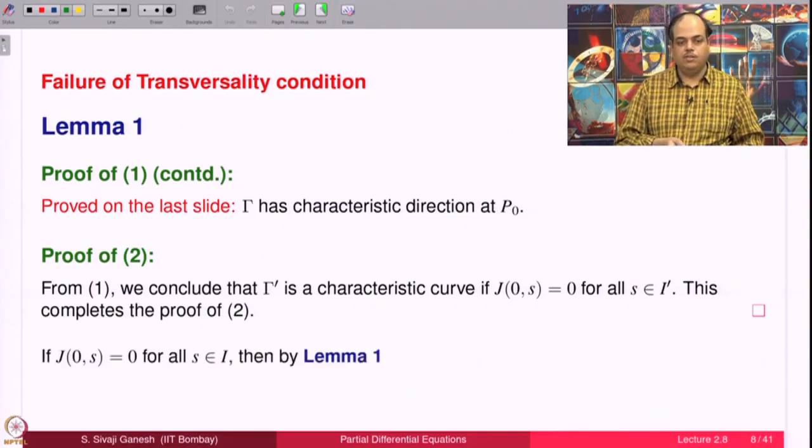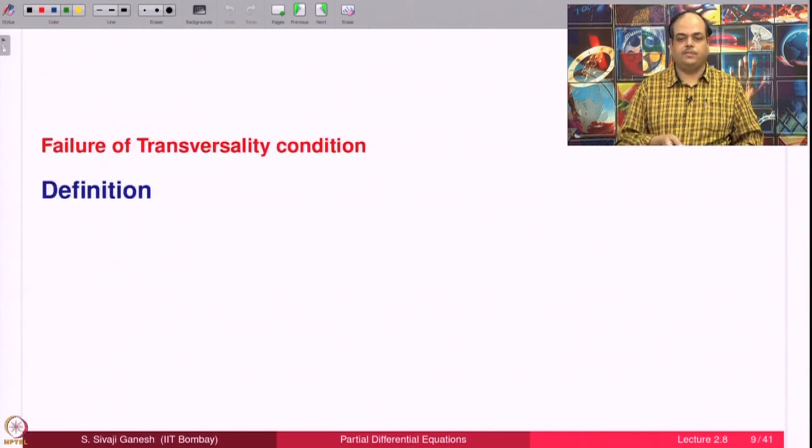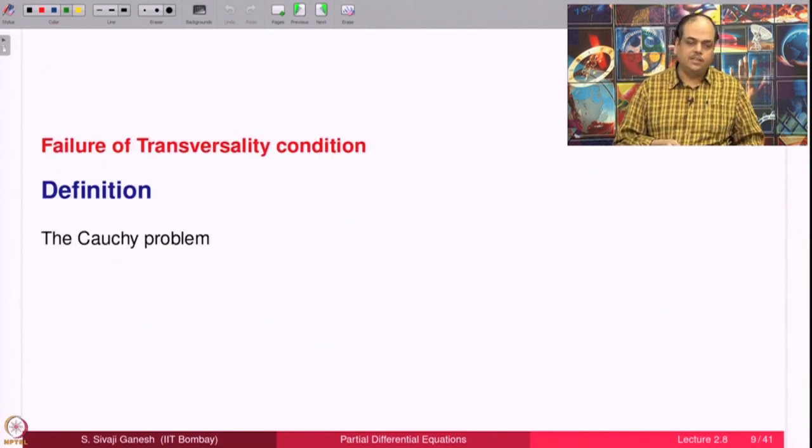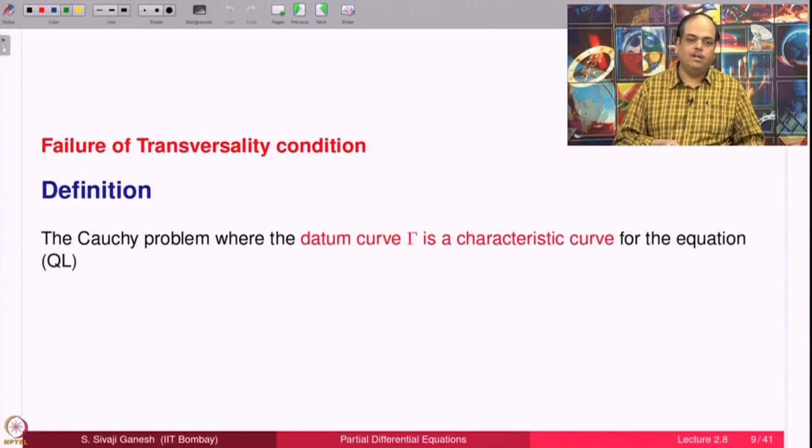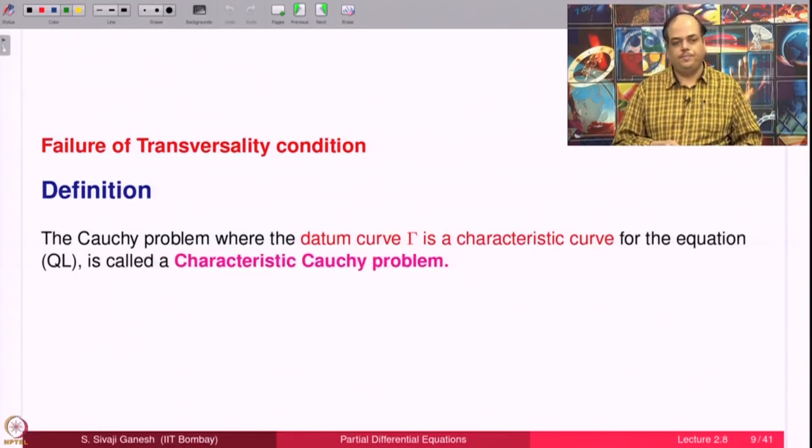If J0S equal to 0 for all S, then by lemma gamma itself is a characteristic curve. So when such a thing happens, the Cauchy problem is called characteristic Cauchy problem. The Cauchy problem where the datum curve is a characteristic curve, that is called a characteristic Cauchy problem.